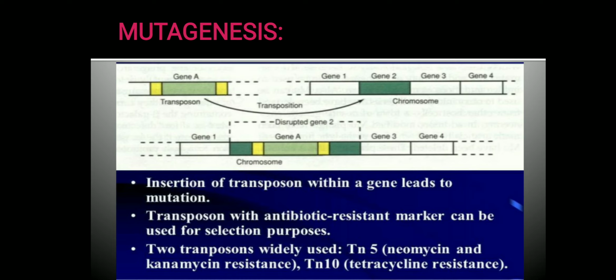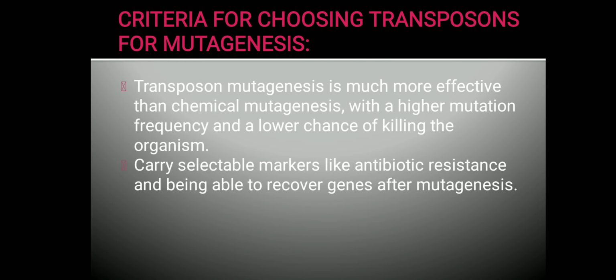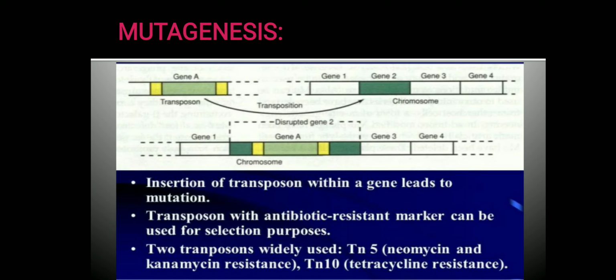Then the transposon with an antibiotic resistant marker can be used for the selection process. As I told you previously, transposons will carry selectable markers like antibiotic resistance. They are used in the selection process, so that the organism which has undergone the transformation can be selected. The two widely used transposons are Tn5 and Tn10. Tn5 usually carries antibiotic resistance, that is neomycin resistance and kanamycin resistance. Tn10 carries tetracycline antibiotic resistance.